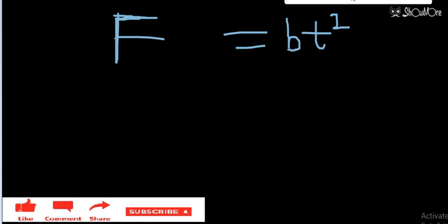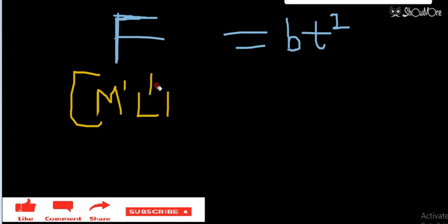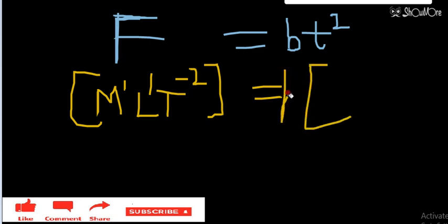So force is equal to M1 L1 T minus 2, and this will be equal to BT square. Now BT square, write B as it is, T square will be here. You can check this T square will go to the denominator, then it will become negative.